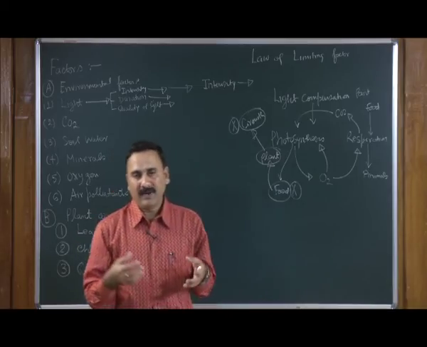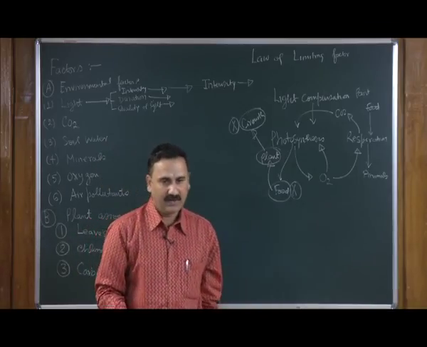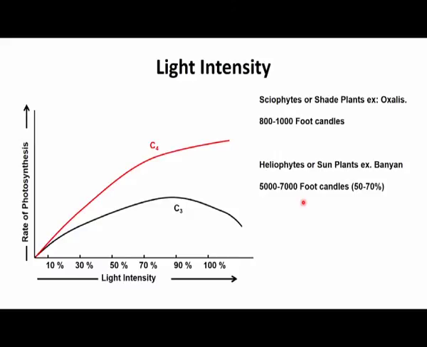Let us go back to the light intensity curve. You will see that C3 plants are more susceptible to light intensity compared to C4 plants, meaning C4 plants are able to withstand higher light intensity. Similar to the light compensation point, there is a point at which photosynthesis is affected at high intensity.